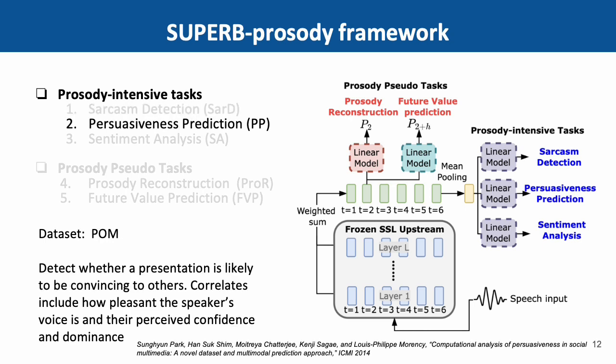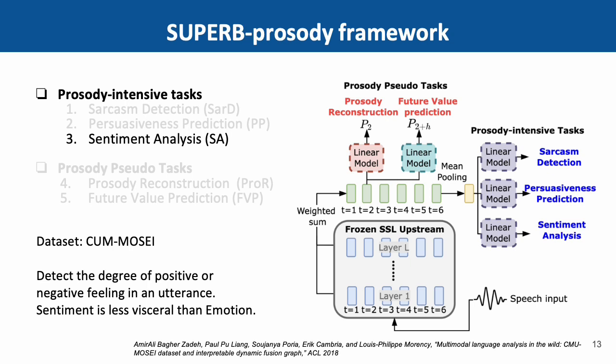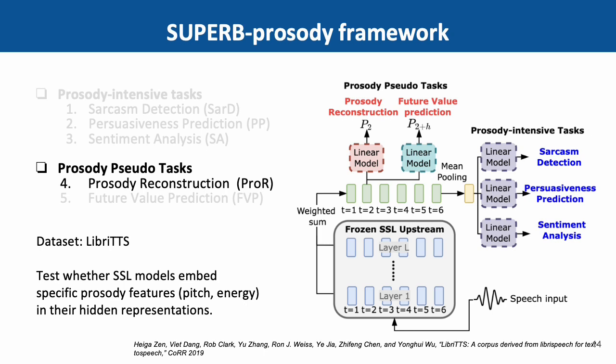The second one is persuasiveness prediction. It aims to detect whether a presentation is likely to be convincing to others. Correlates include how pleasant the speaker's voice is and their perceived confidence and dominance. And the third one is sentiment analysis. It aims to detect the degree of positive or negative feeling in an utterance. Sentiment analysis is different from emotion recognition, in that sentiment is less visceral than emotion.